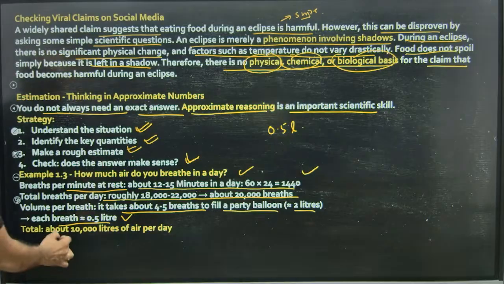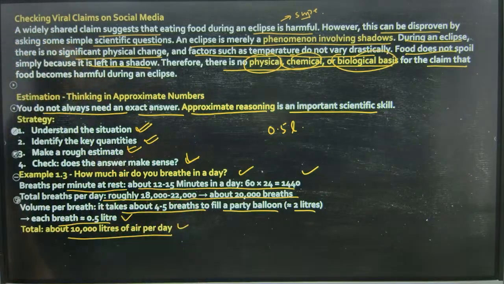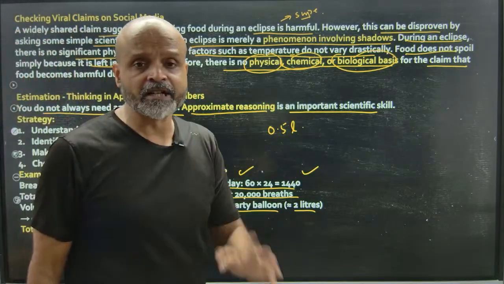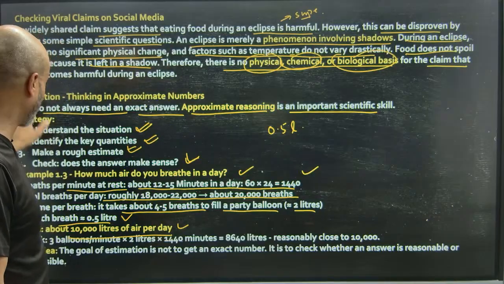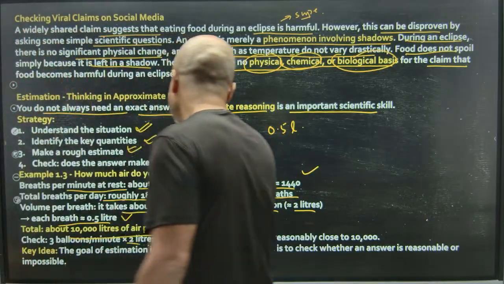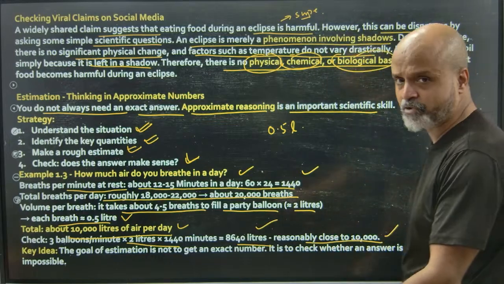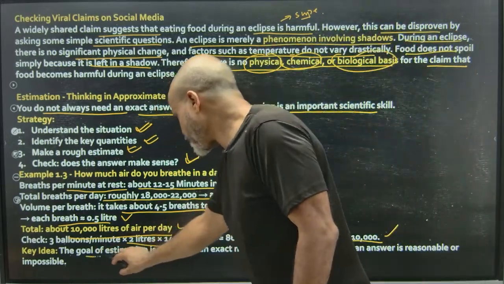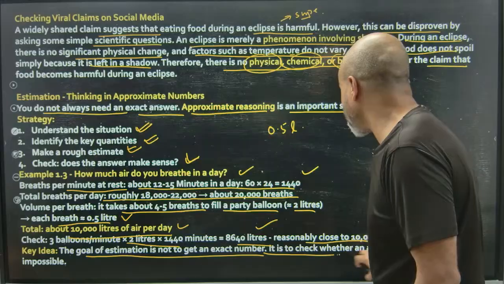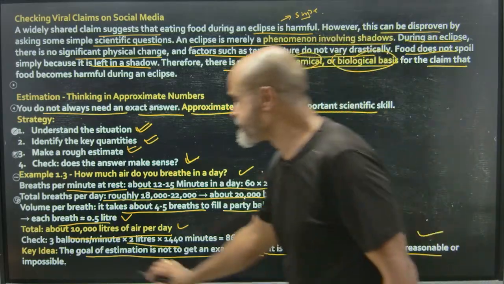So about 10,000 liters of air per individual per day. Okay, 10,000 liters of air is actually the intake per individual per day. Check: 3 balloons into 2 liters into 1,440, and you will get 8,640, reasonably close to 10,000. The goal of estimation is not to get an exact number, just to check whether an answer is reasonable or impossible.